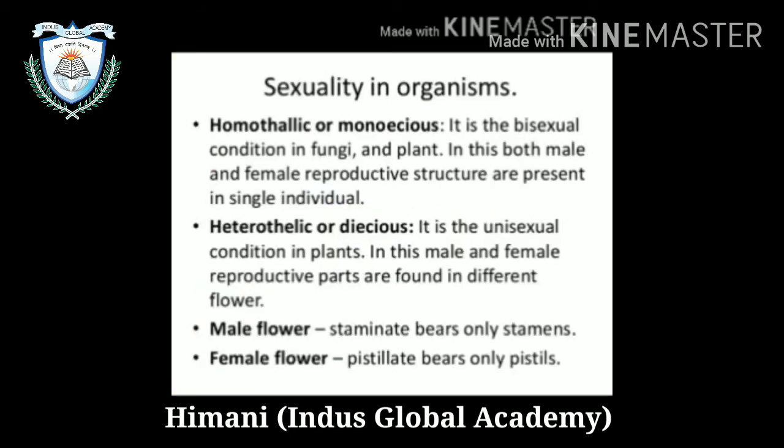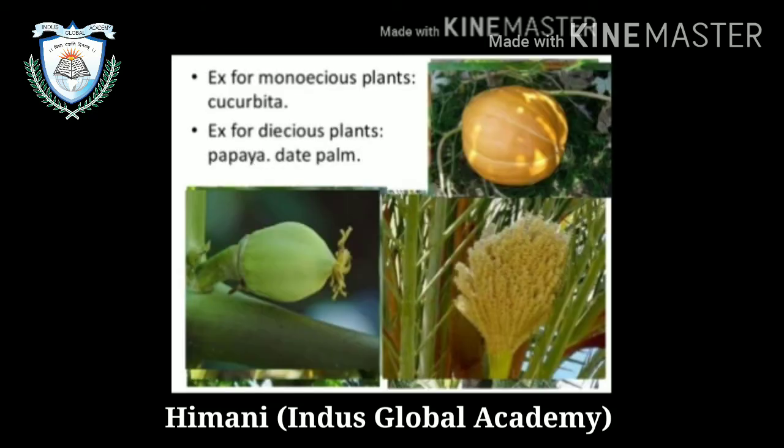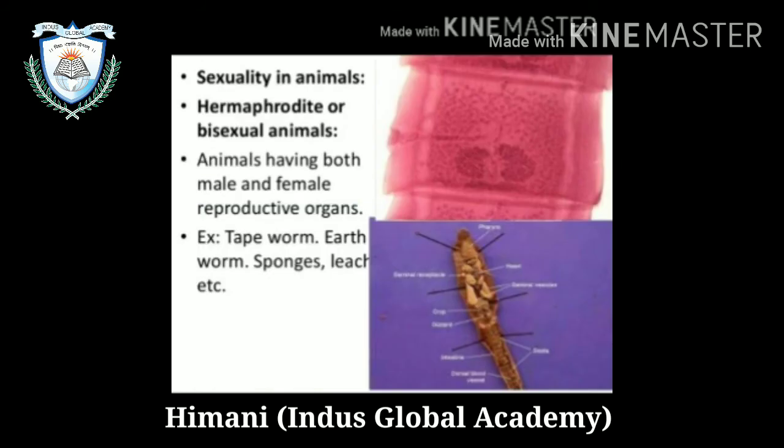After that, sexuality in organisms. First is the homothallic or monoecious. It is a bisexual condition in fungi and plants. In this, both male and female reproductive structures are present in a single individual. In the heterothallic, it is a unisexual condition in plants. In this, male and female reproductive parts are found in different flowers. Male flower bears stamen, female flower bears pistil. Example, monoecious Cucurbita, dioecious papaya and date palm.